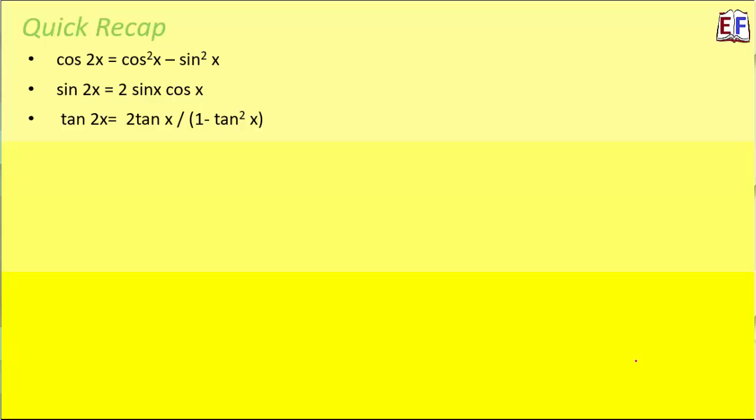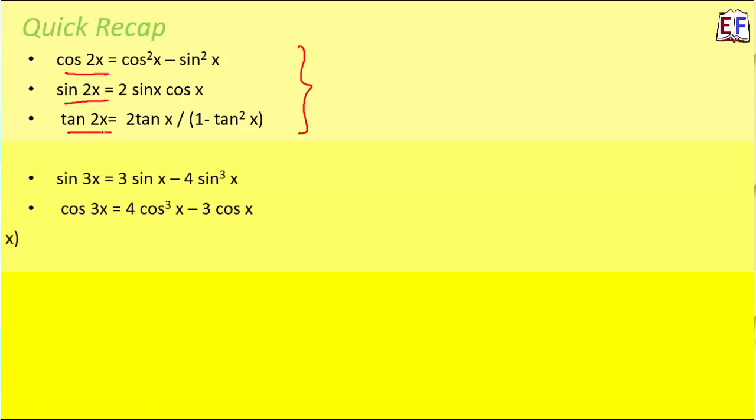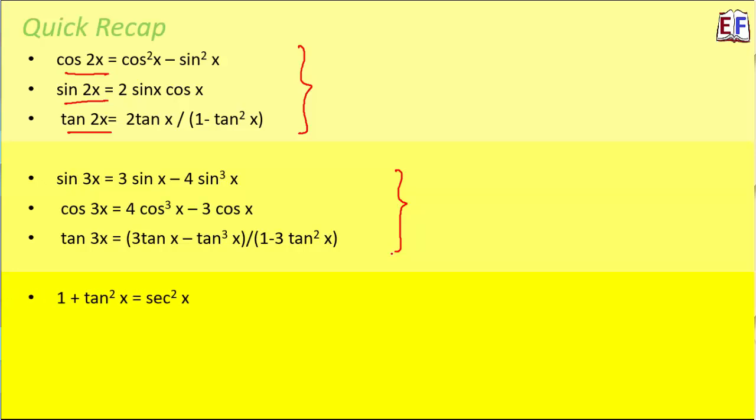So a quick recap of the second lot of formula, where we first learnt about the 2x functions, cos 2x, sin 2x and tan 2x, and they are very widely used while we solve questions. So please have these formula at your fingertips. Then we learnt about the next set, which was the 3x functions, sin 3x, cos 3x and tan 3x. Again, very important. So practice these formulae. And finally the last set, where we learnt about the x square, like tan square, sec square, x functions. Like 1 plus tan square x is sec square x, 1 plus cot square is cosec square, and 1 minus sine square is cos square.